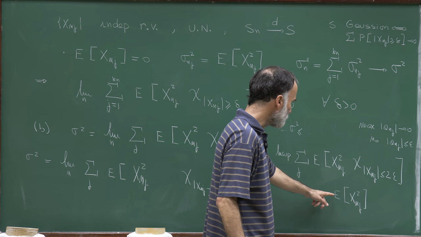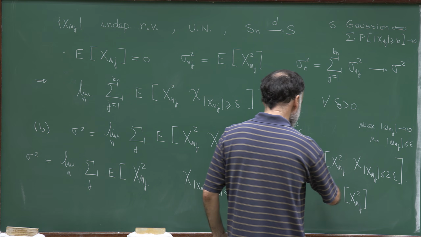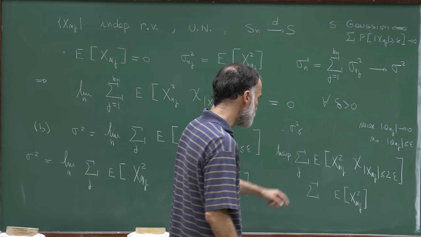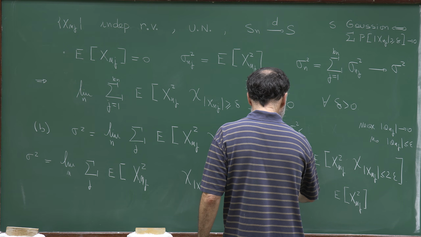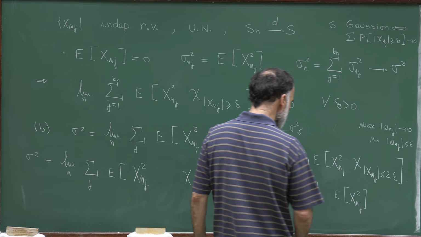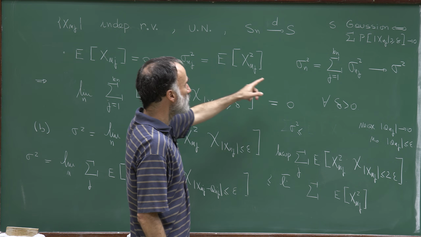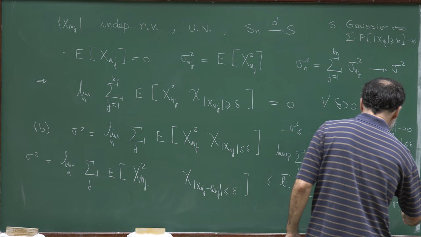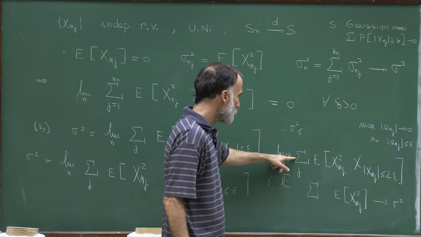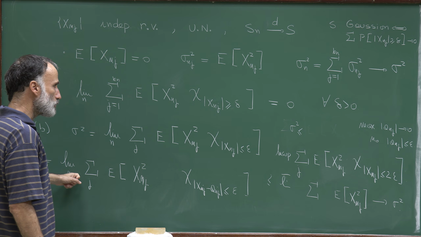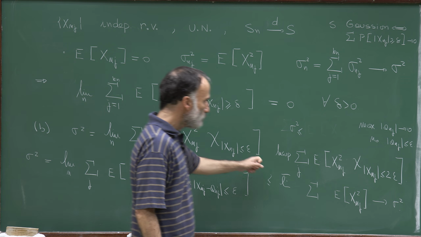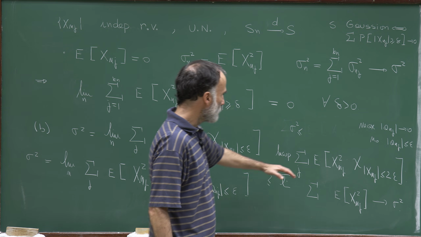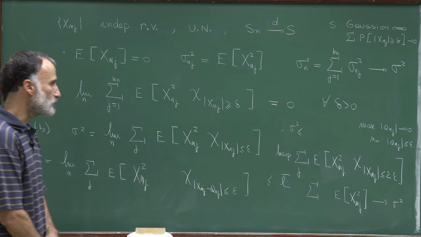Right, this expectation is bounded by this expectation. Therefore, this sum is bounded by this sum. And therefore, the limit sup of this sequence is bounded by the limit sup of this sequence. But this sequence, by assumption, is converging to sigma square also. So I have a sequence which is bounded below by a sequence which converges to sigma square, and bounded above by a sequence which also converges to sigma square. And this means that this sequence converges to sigma square.